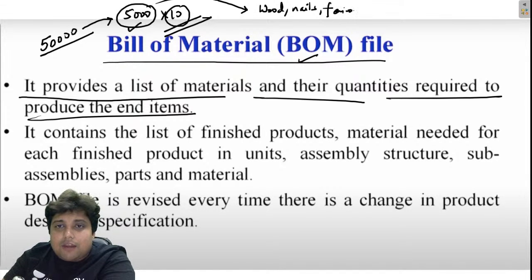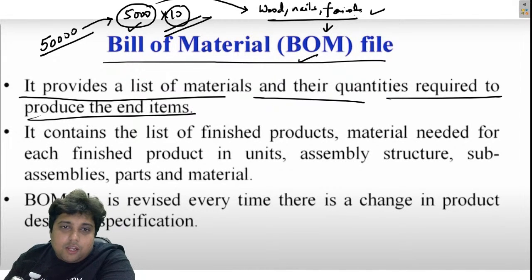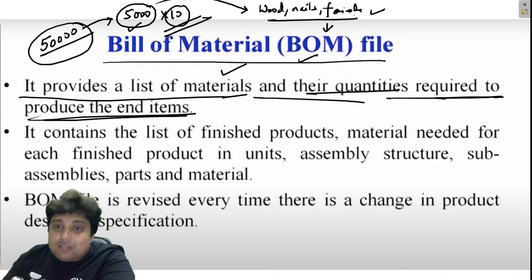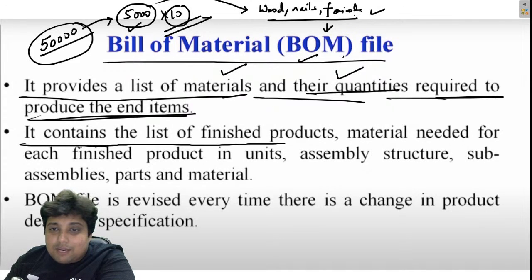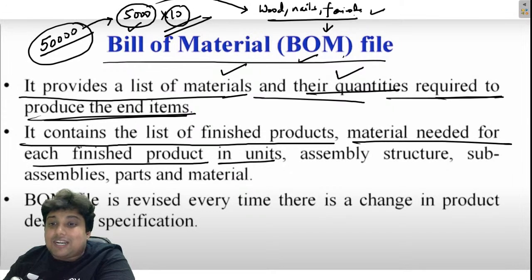All these will be calculated, and this data is going to be in the BOM file, right? The BOM file provides a list of materials and their quantities required to produce the end item. To produce the chair, what is going to be the material, what is going to be the quantity of the material, that is basically there in the BOM file. So the BOM file contains the list of finished products, the material needed for each finished product in units, and the assembly structure.